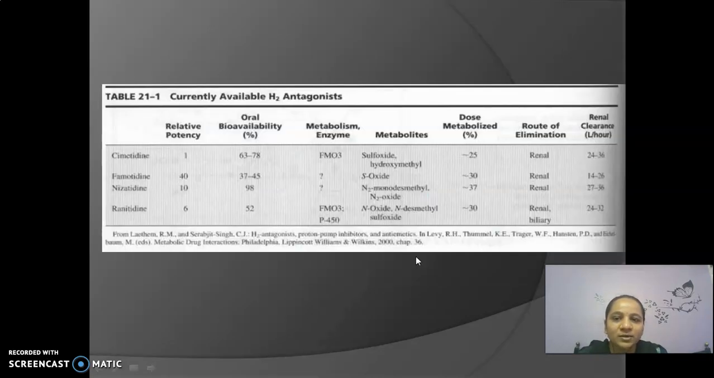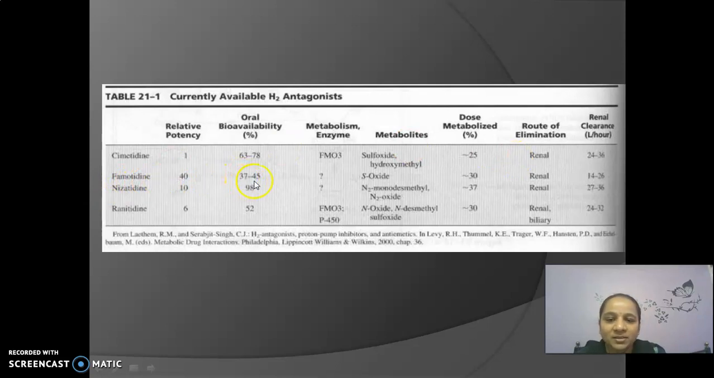Next we look at the bioavailability and pharmacokinetic parameters of the developed H2 antagonists. Here we take the example of 4 H2 antagonists: cimetidine, famotidine, nizatidine and ranitidine. Cimetidine has a relative potency of 1 and oral bioavailability of about 63 to 78%. The active metabolites are the sulfoxide and hydroxymethyl groups, and it is excreted through the renal route. Famotidine has a relative potency of 40.